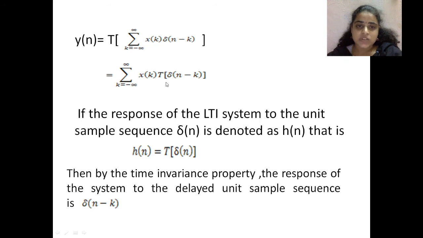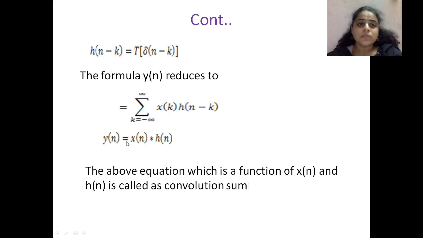That means this transformation T of del of n minus k has to be replaced, taking a linear time invariant system whose unit sample response is h of n, equal to the transformation of del of n. So h of n minus k is equal to the transformation of del of n minus k. We have to substitute below.